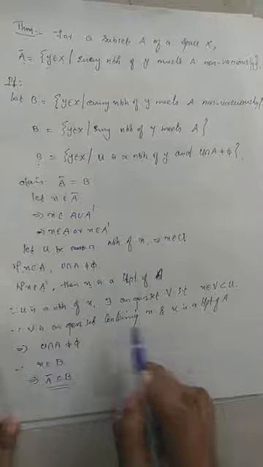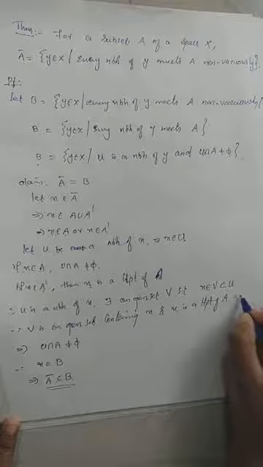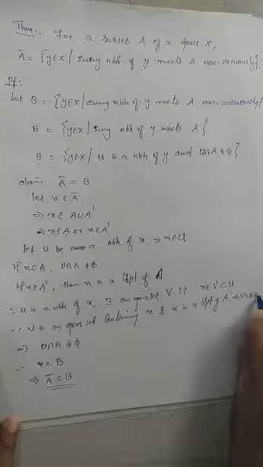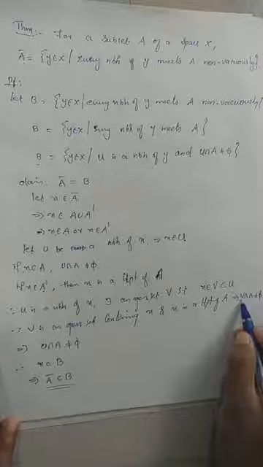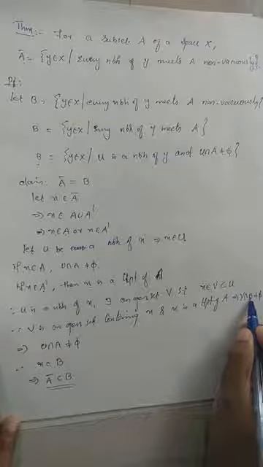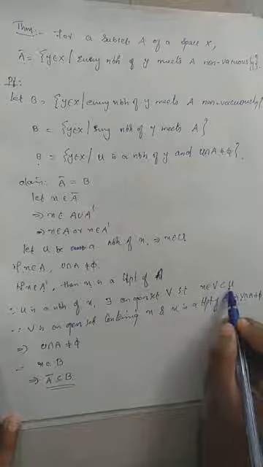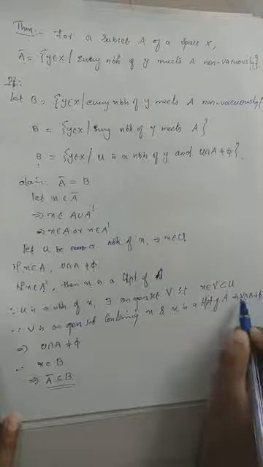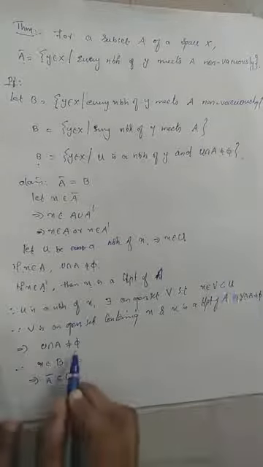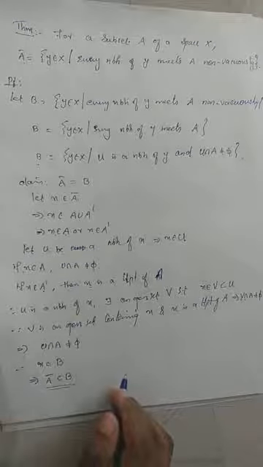Since B is an open set containing x and x is a limit point of capital A, this implies V intersection A must be non-empty. V is an open set and x is a limit point of capital A. But what is V? V is completely contained in U. Whenever V intersection A is non-empty and V is contained in U, it implies U intersection A must be non-empty. Clear? So we get A closure is contained in B.